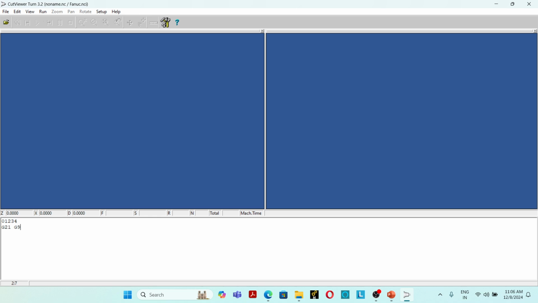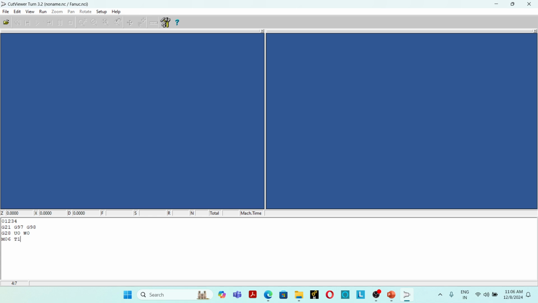G21, G97, G98. G21 is metric programming, G97 is constant spindle speed, and G98 is feed per minute. G28 U0 W0, that is reference point return.